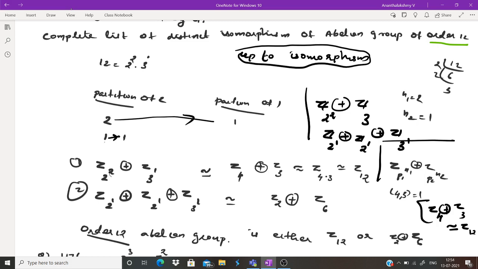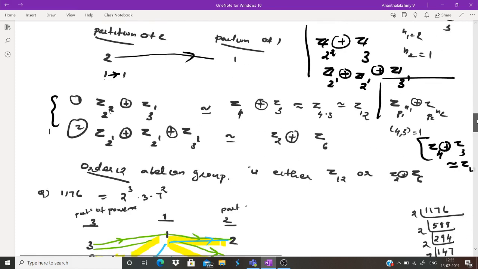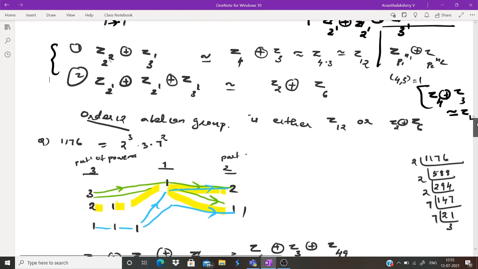So in these two ways you can write. So how many abelian groups are there of order 12 up to isomorphism? They are 2 by the fundamental theorem. One is Z12 and the other one is Z2 direct sum Z6.